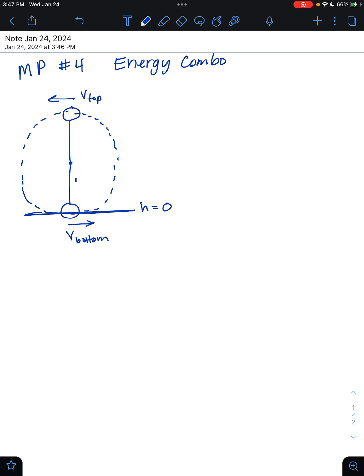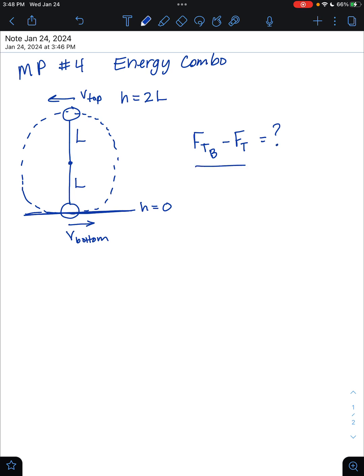And the string has a length of L, capital L. So to the center would be a radius of L. But the height at the top of a circle is often found by doing 2 times the radius, and in this case, we're going to write down 2L. Okay, so we have the height at the bottom, the height at the top, speed at the bottom, speed at the top. What this problem is actually asking us to solve for is the difference between the force of tension at the bottom and the force of tension at the top of the path.